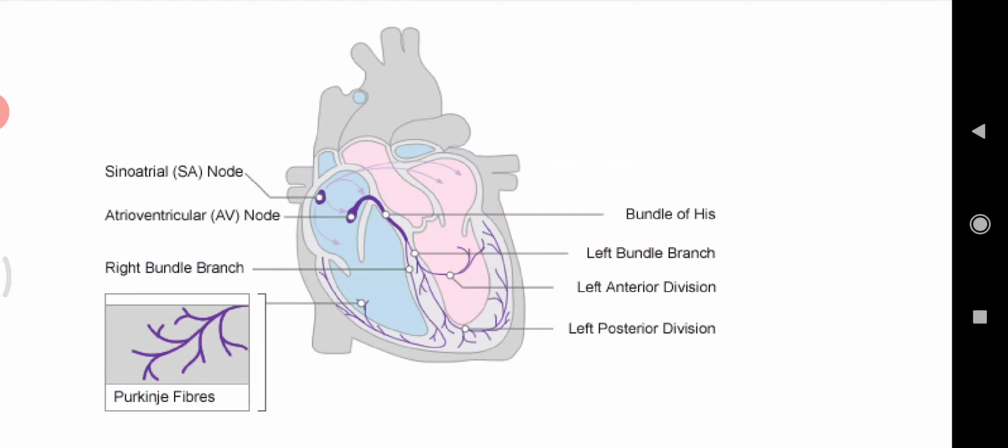Then, the conduction pathway is made of 5 elements. You just note the figures. First one is the sinoatrial node or the SA node. Second is the atrioventricular node. Third is the bundle of His. Fourth is the left and right bundle branches. Fifth is the Purkinje fibers. These are the 5 elements of the conduction pathway.